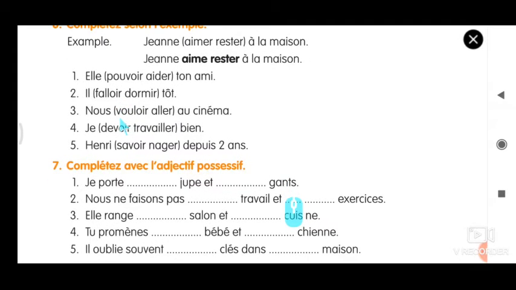Nous vouloir aller au cinéma. So this, strike out vouloir and write voulons, V-O-U-L-O-N-S. So strike out IR and write NS.